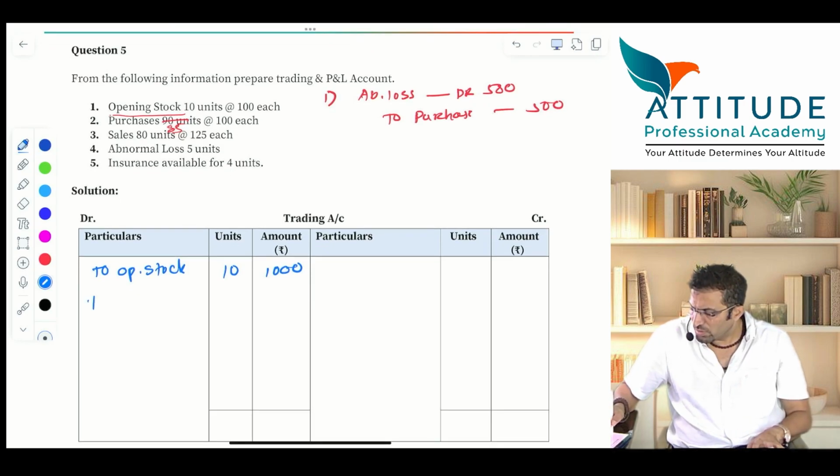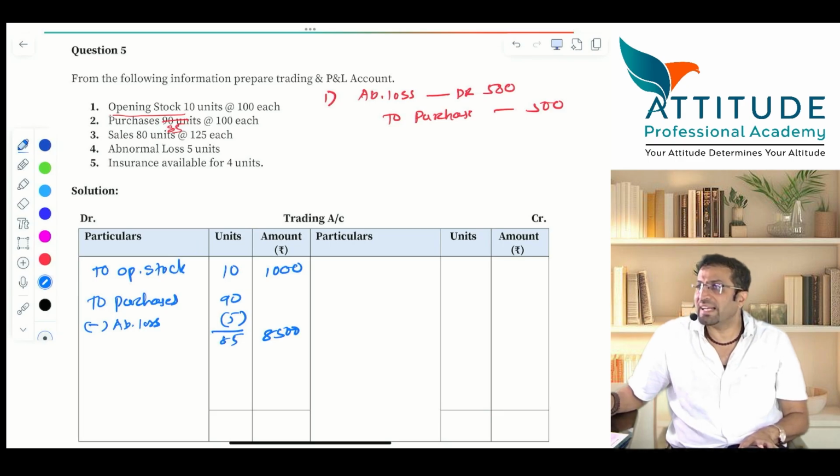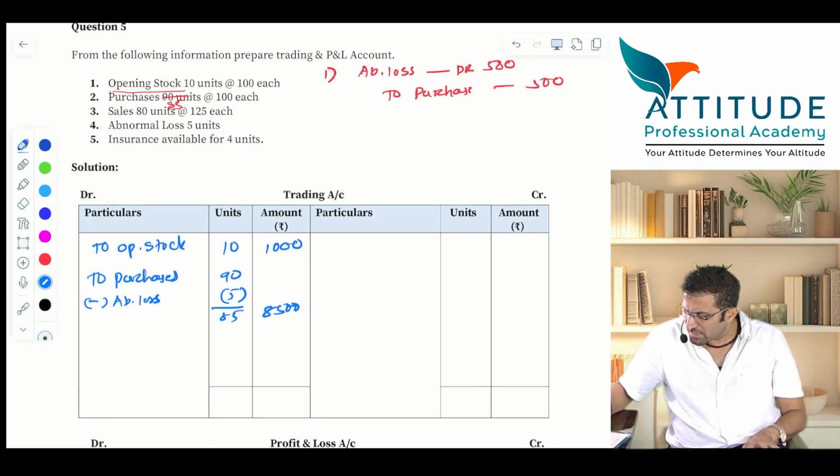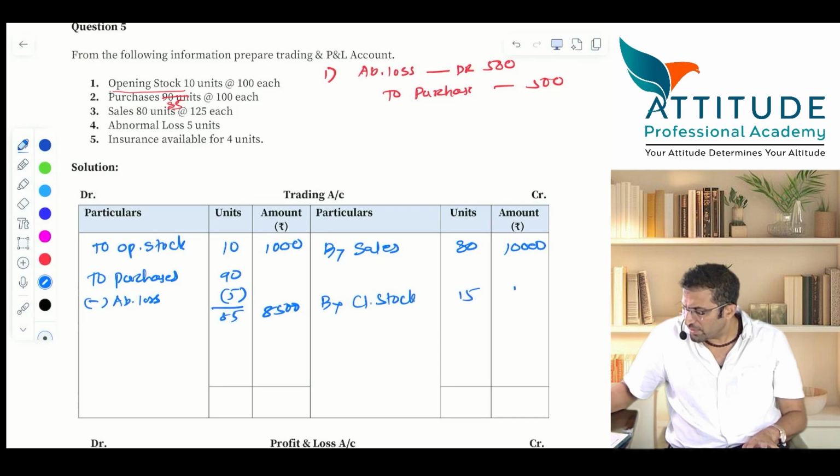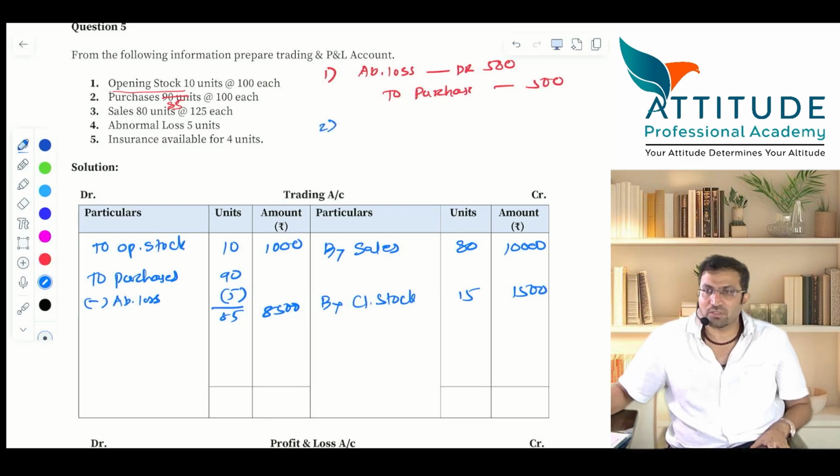Purchases work is done, close it also. To purchases, how much? Less abnormal loss adjusted with purchases, obviously it is 85, so 8500. Directly I can put 8500 with 85 units, but I'm just showing you. Sales: by sales 80 units, 10,000. By closing stock, 15 units, 1500. Now wait. The main thing here is abnormal loss. What is the abnormal loss account?